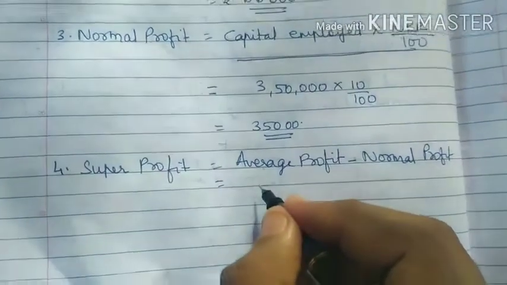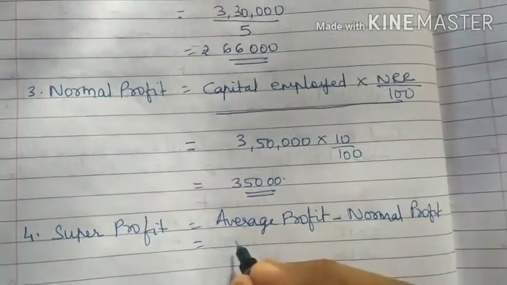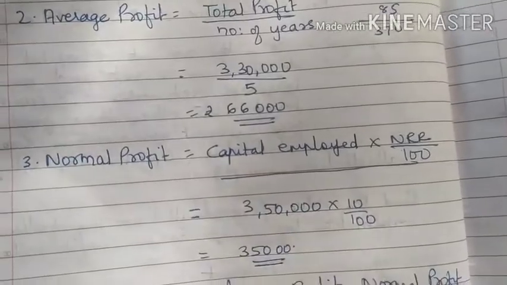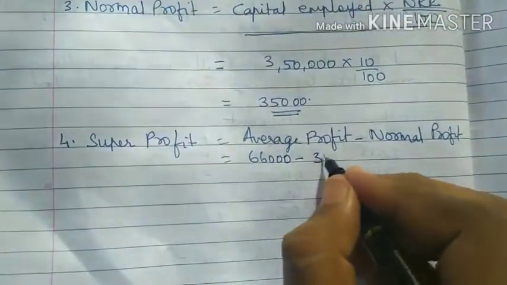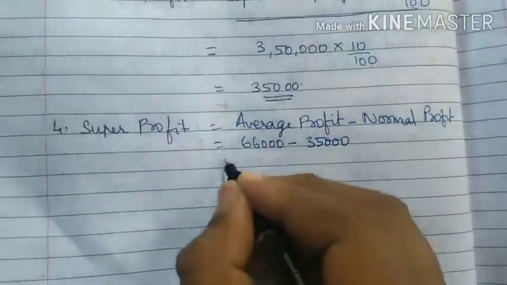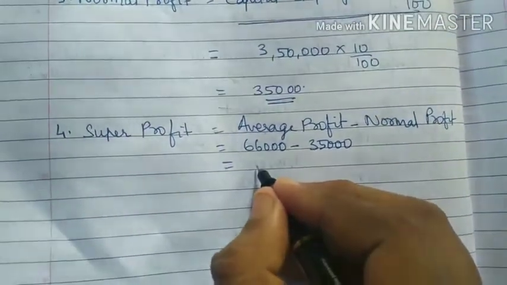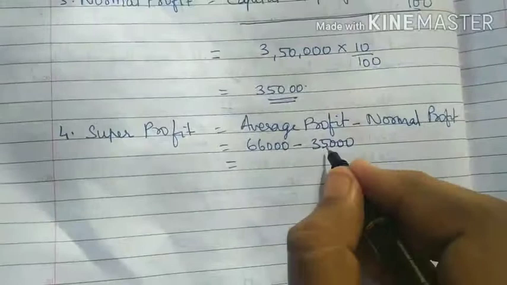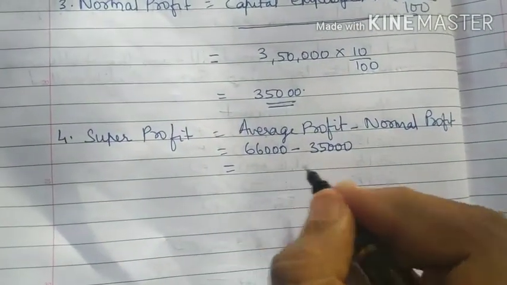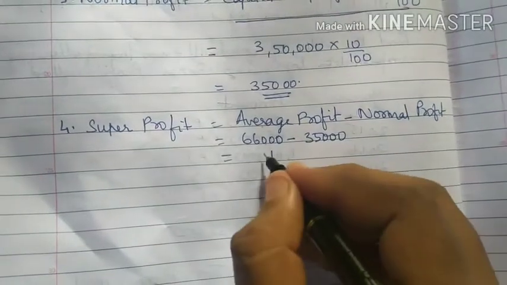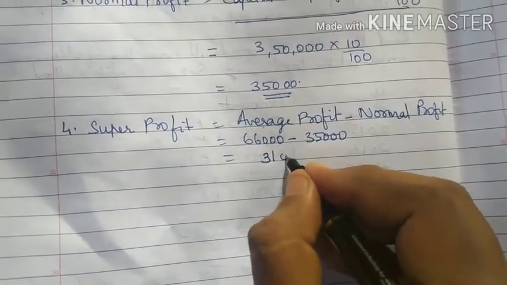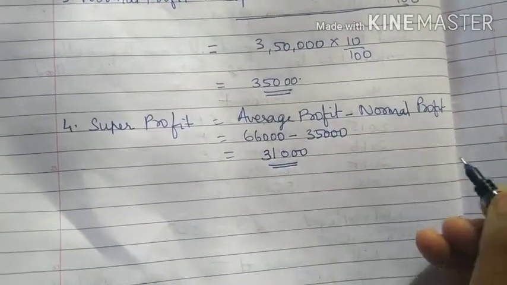Average profit is 66,000 minus normal profit 35,000. On subtracting this, 6 minus 5 is 1, 6 minus 3 is 3, so 31,000.